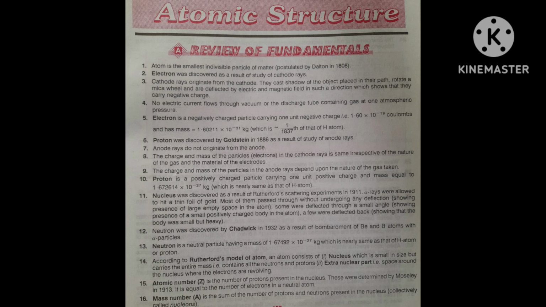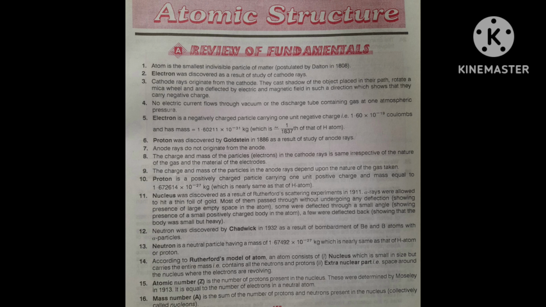And second important point, extranuclear part. Other than the nucleus, the extranuclear part is the space around the nucleus where the electrons are revolving. In the middle, nucleus is there, around the nucleus empty space is there, and in that the electrons are revolving.